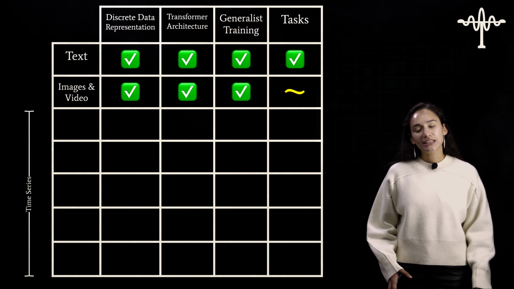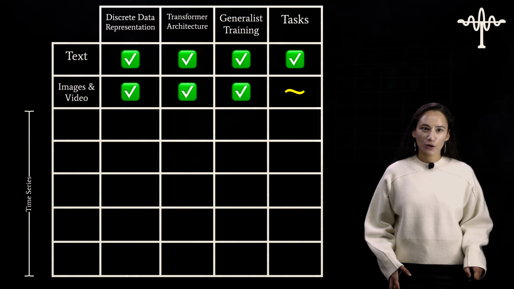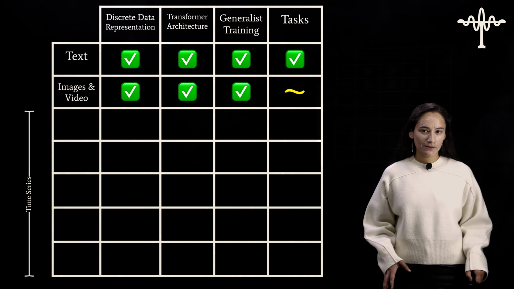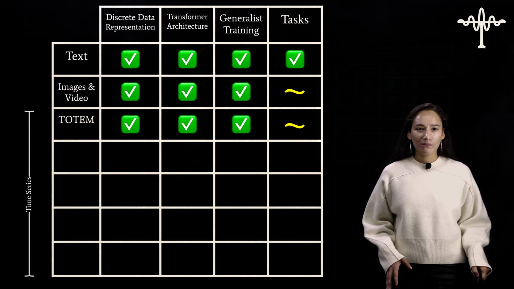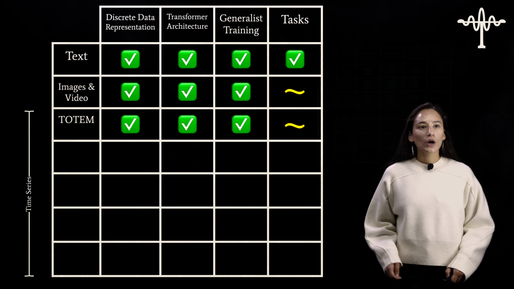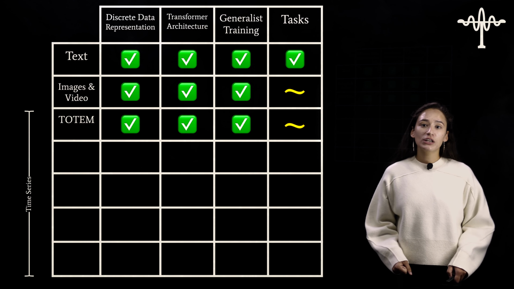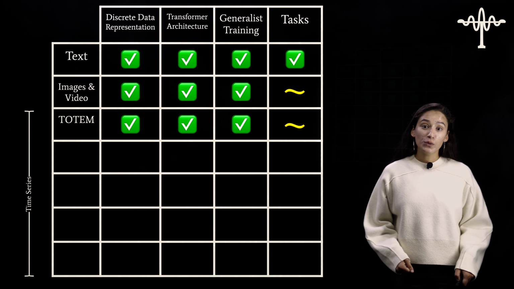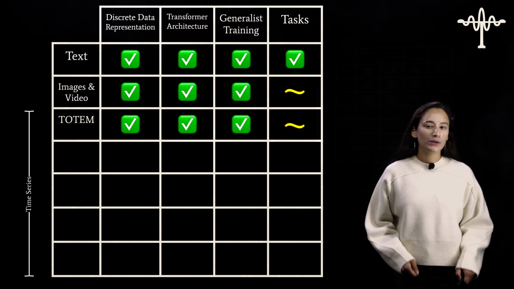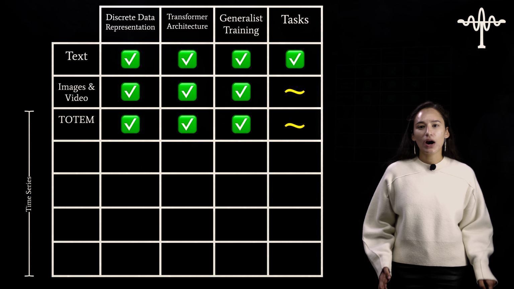Now what I want to do is talk about many different time series methods, so I'm switching it up a little bit. The far left column is now going to be a method, not a type of domain. We're going to start with Totem, and the way that we size up is very similar to images and video, where we're using discrete data representations, we're using a transformer architecture, we're doing generalist training, and we have many tasks, but we're not necessarily solving them in a unified way. So perhaps this is actually not that different from prior work.